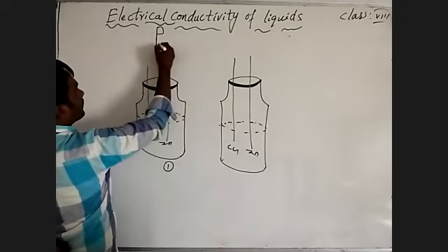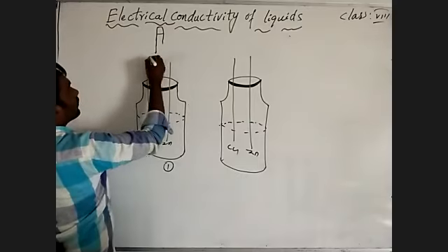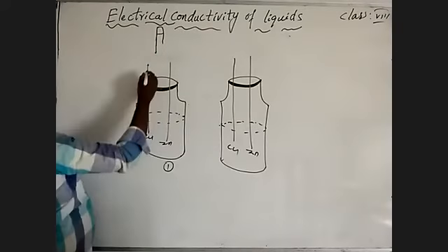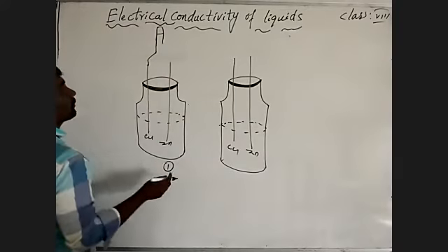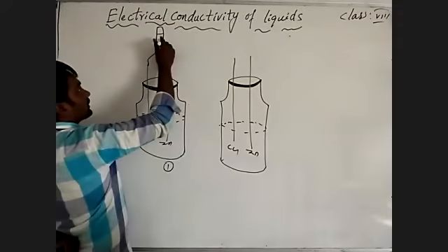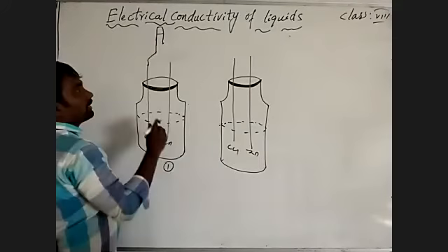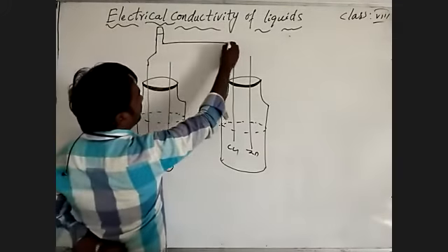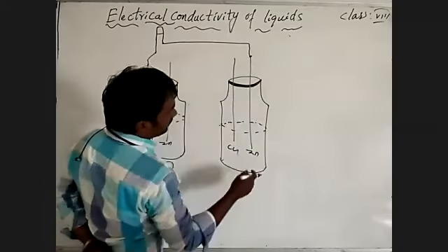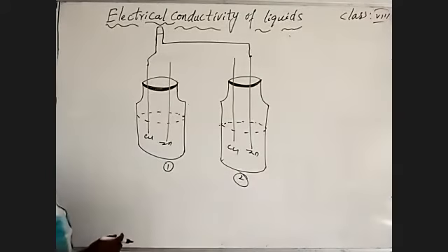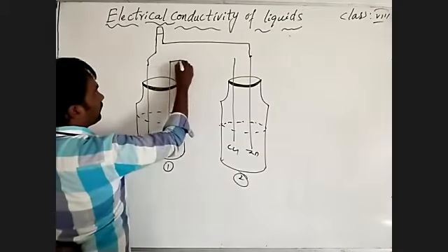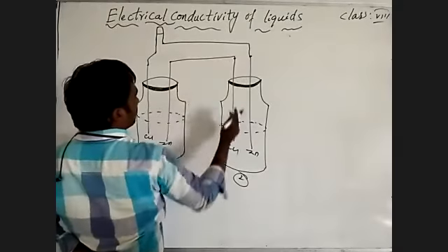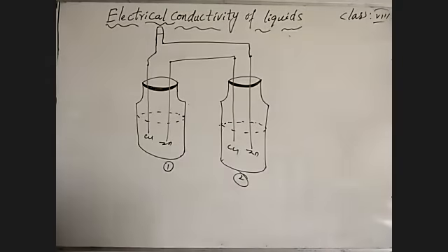This is a long terminal and this is a short terminal. The long terminal of the LED is connected to the copper bit in the first injection bottle, and the short terminal of the LED is connected to the zinc bit in the second injection bottle. The zinc bit in the first injection bottle is connected to the copper in the second injection bottle.